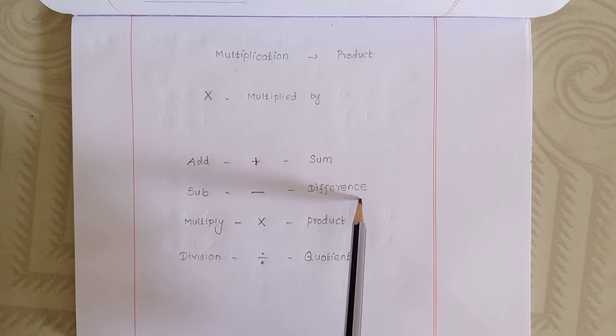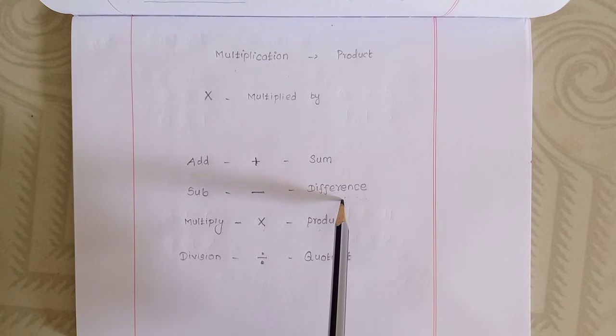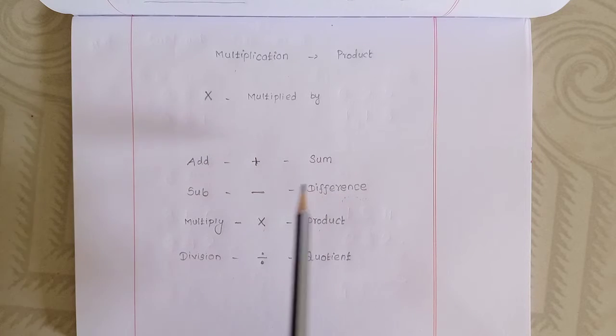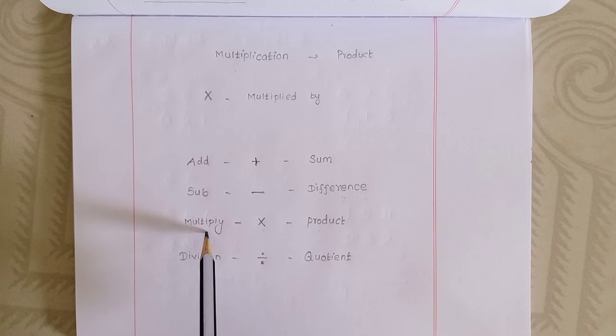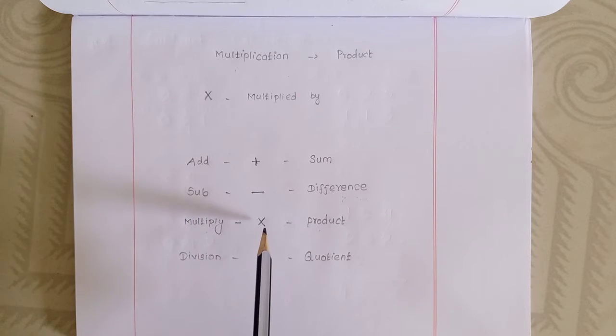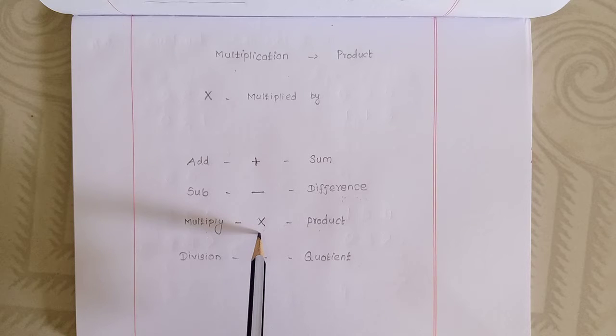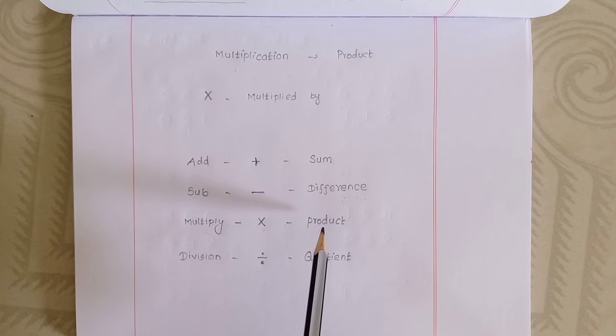D-I-F-F-E-R-E-N-C-E, difference. Then multiply. The multiply symbol is multiplied by. What we get after the multiplication is called the product. P-R-O-D-U-C-T, product.